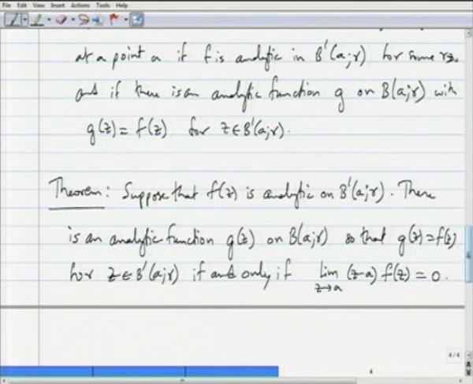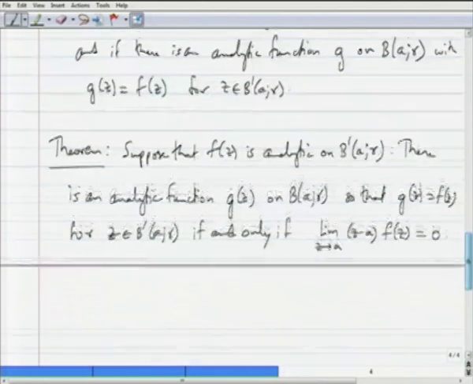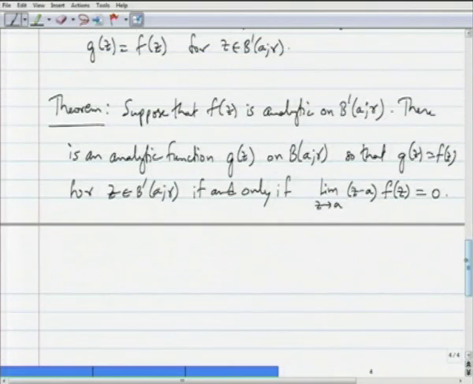In retrospect, this is equivalent to saying that there is an analytic extension of f onto the disk B(a, r) if and only if the limit as z goes to a of f(z) exists.